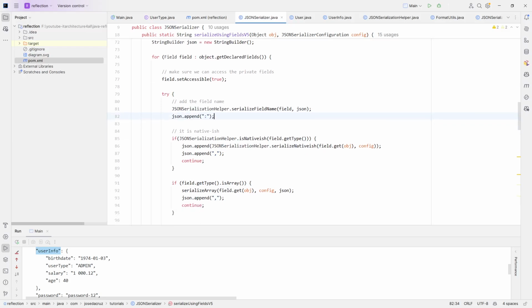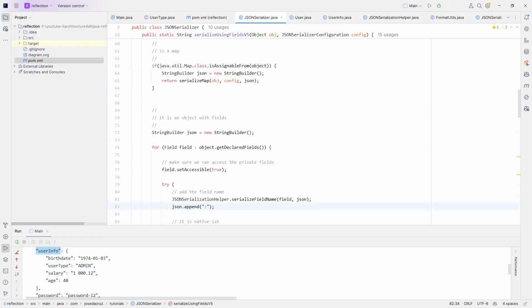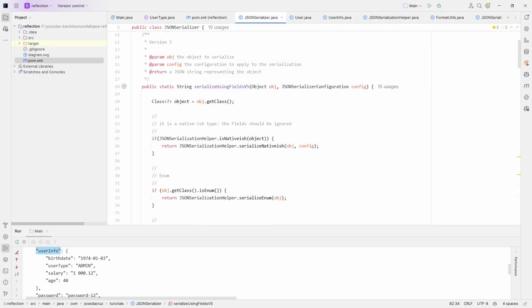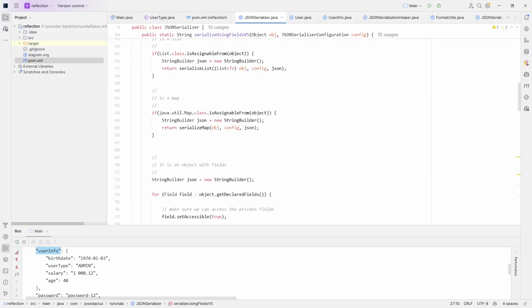That's why there is this duplication. But there is duplication only in the logic, not on all the lines. The logic about serialization is not here. It's just calling serialize native-ish, and if you return here, you can see that I'm using the same line. So there is a little duplication for the sake of the clarity of the code.